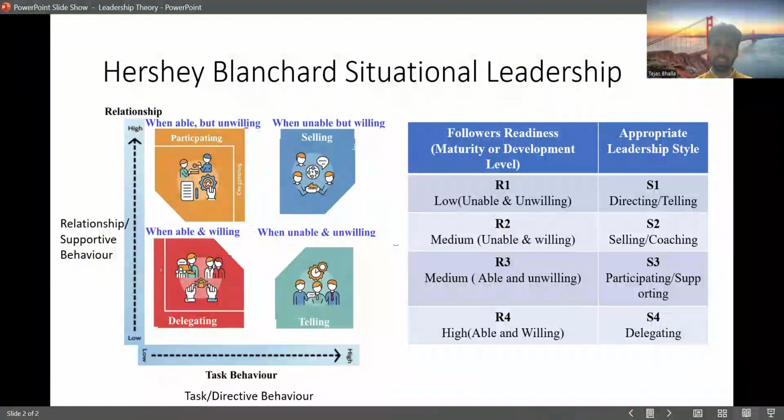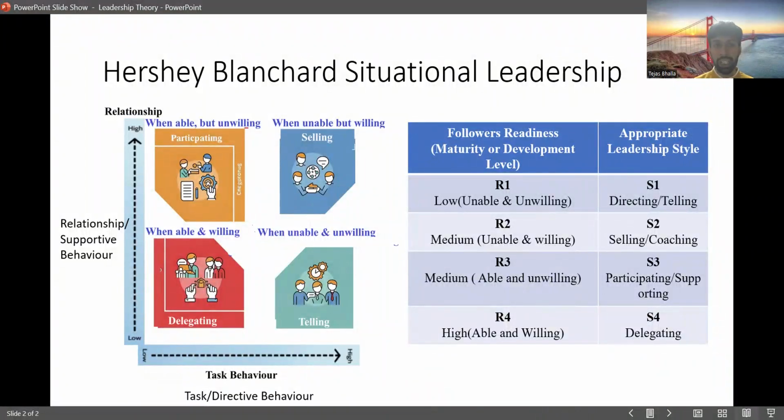If a person is willing but unable to do it, because they're willing, there's no need to order or tell them. Instead, we try to sell it. Selling means trying to convince them why to do it. Anyway, they are willing and want to do it, but they don't know how to do it. So it's better to guide them and sell the idea of how to do something.